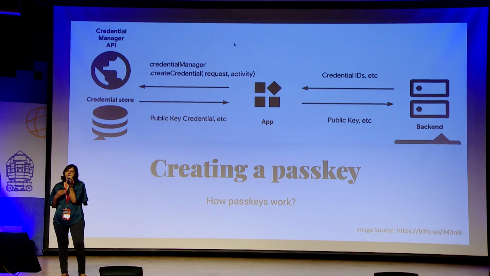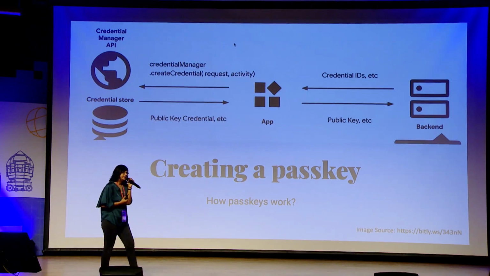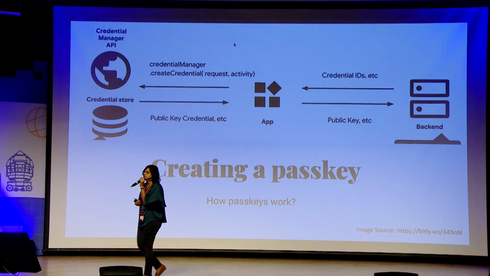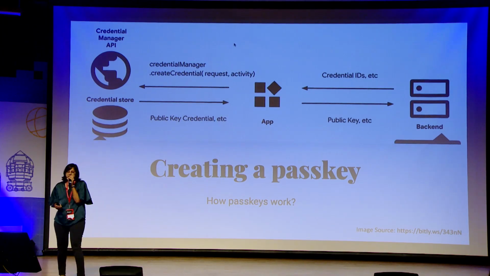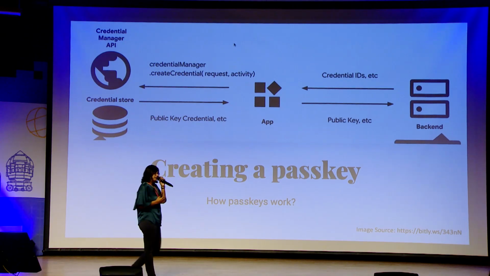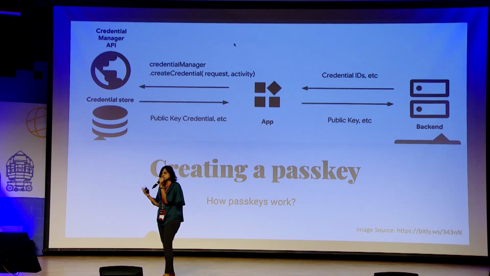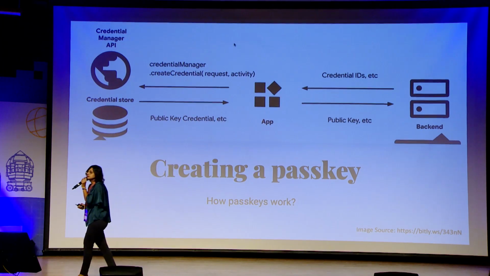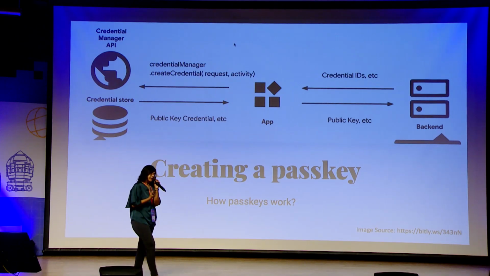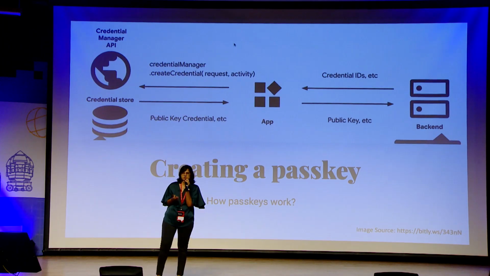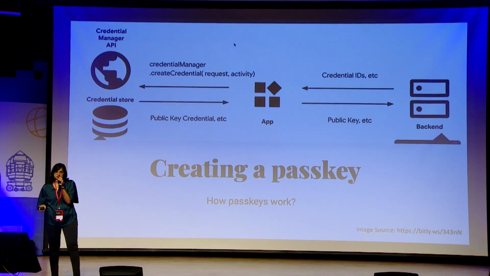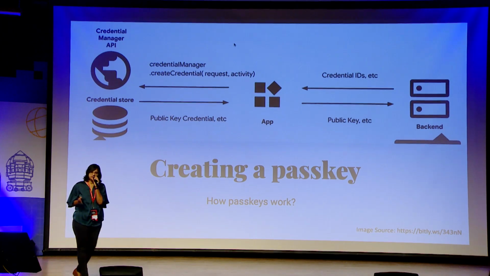And then your app is going to authenticate your user by using either biometrics like facial recognition or thumbprint, or the PIN or pattern, whichever is comfortable for the user. And then it saves the private key with the device's password manager, and then it gives the public key back to your server. So your private key is safe with the user and the public key is safe with the server. Even if there is an attack, a man-in-the-middle attack, the attacker would either have your public key or nothing, right? So your data, your user's data, is safe.